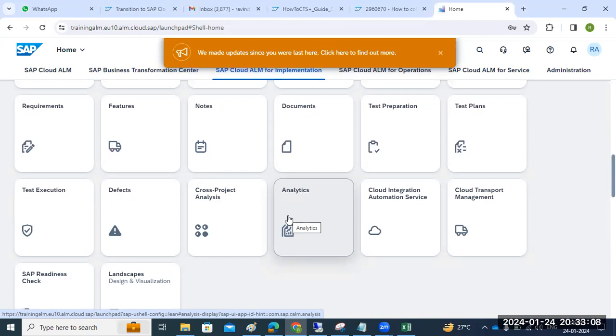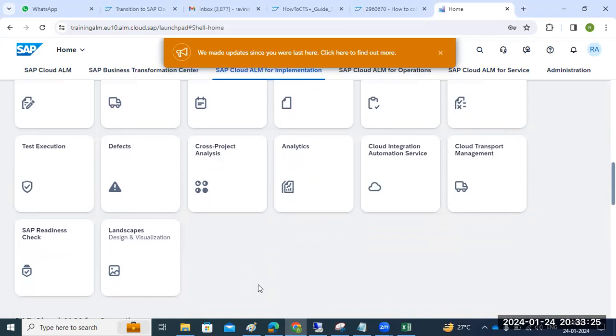I have done a video on the Cloud ALM setup and integration, and I will update it in the description. This is the overview of how Cloud ALM looks on the implementation side.